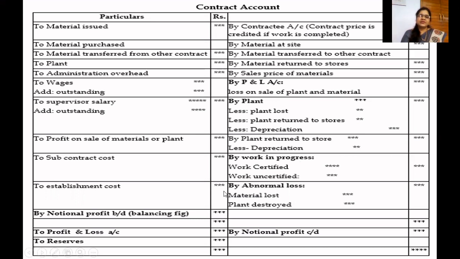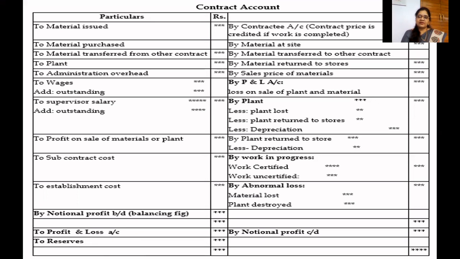And when we take all this amount, there will be some balancing figure that is called notional profit. And when we carry down this notional profit, this is the amount to be transferred to P&L account, which is taken on debit side of this contract account. We have to see how much work is completed, whether it is completed more than 1/4, more than half, or more than 3/4.